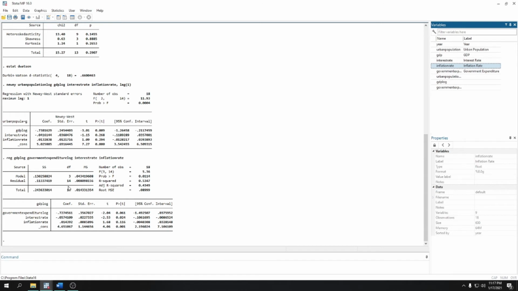In this test, our dependent variable is GDP, which is our suspected endogenous variable, and then we regress it with government expenditure log, which is the candidate IV, together with control variables. Again, we are doing this test in order to know if the candidate IV is relevant.